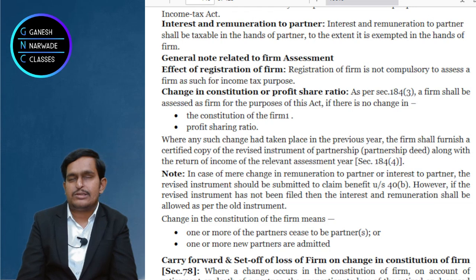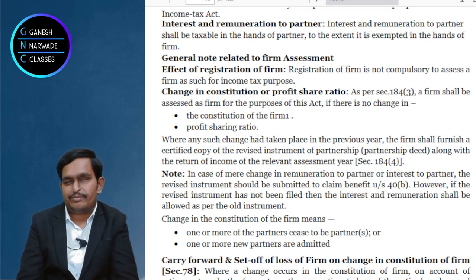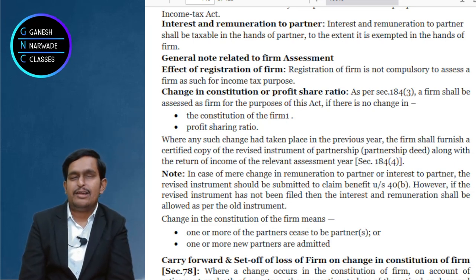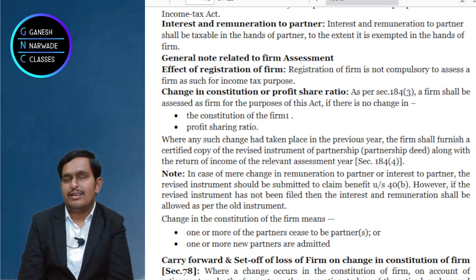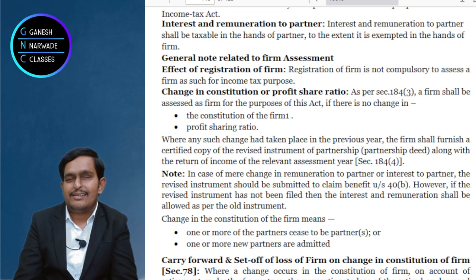So A and B both are alive, right? They are continuing in the firm, so that 20 lakhs they can carry forward. Now you may be asking me, sir, why like this? The answer is very simple. When some partner dies or he retires, his accounts will be adjusted, correct?